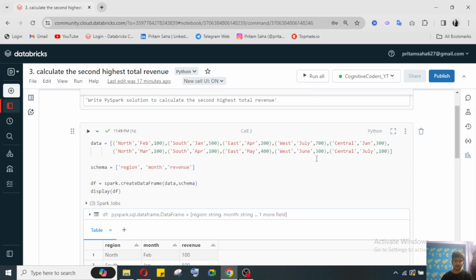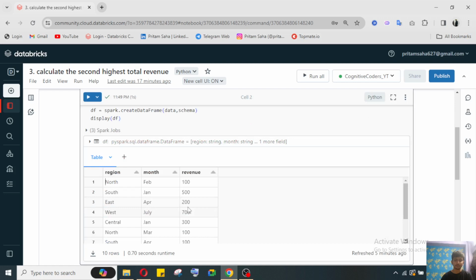There are five regions, with different months' revenue data. North February revenue 100, South January revenue 500, and based on that way they have given.